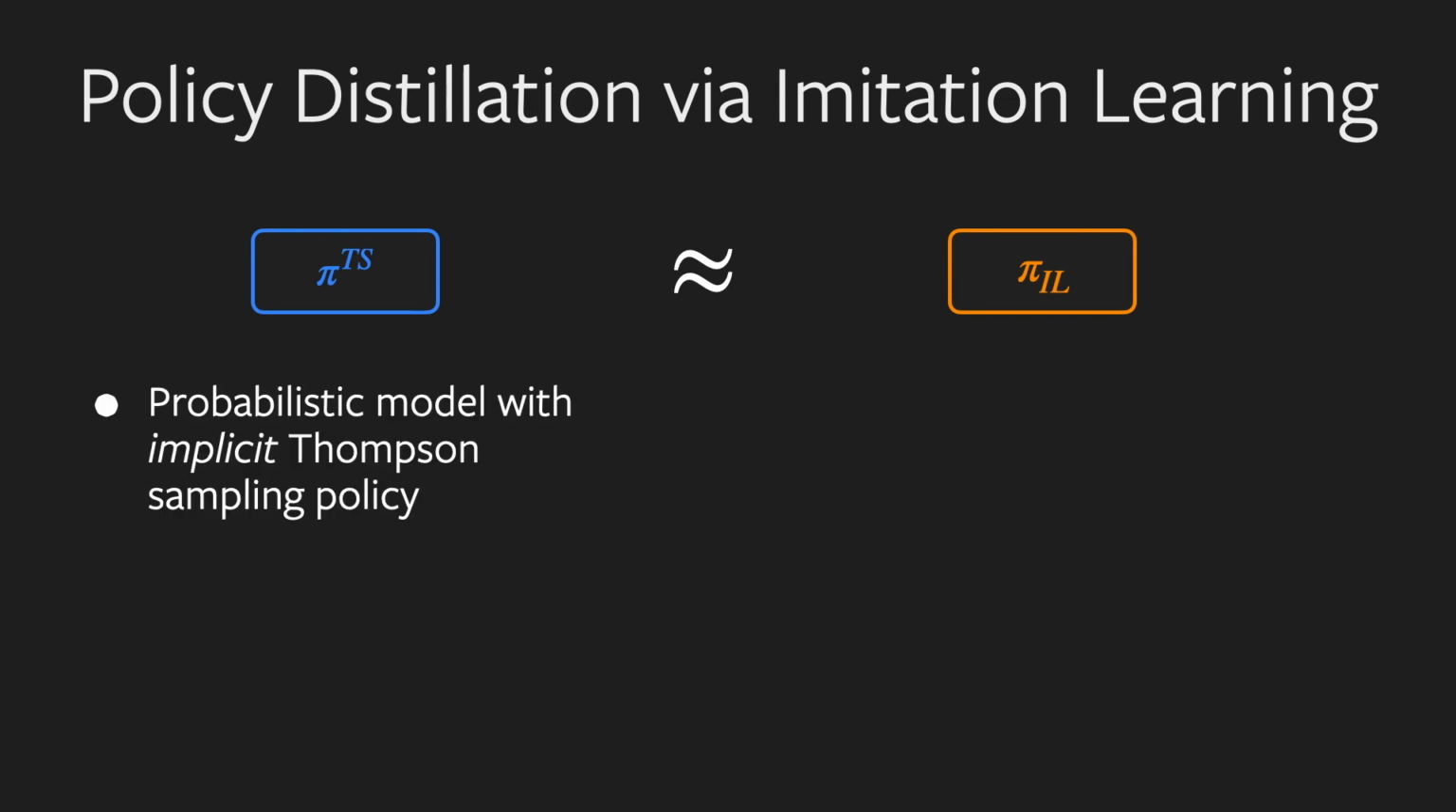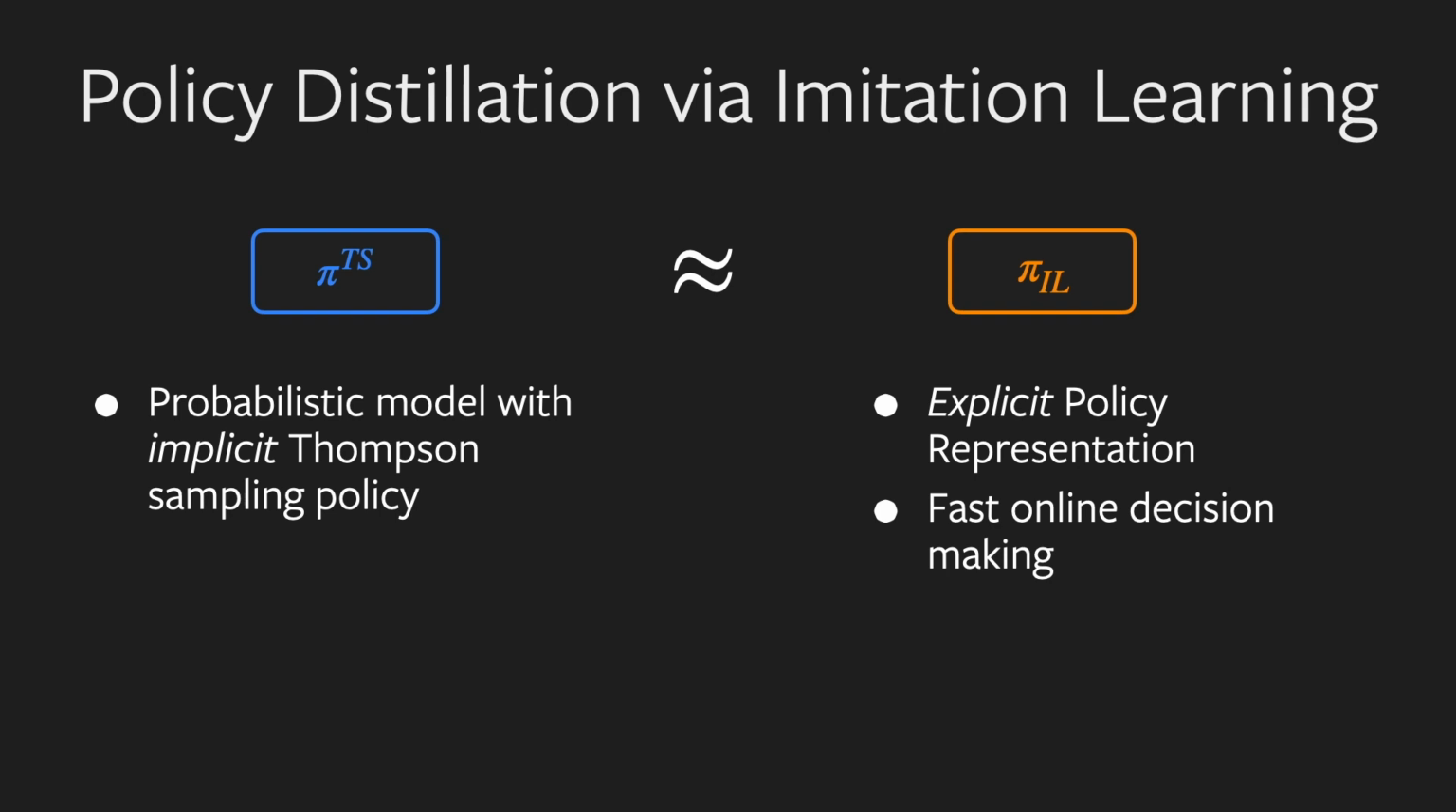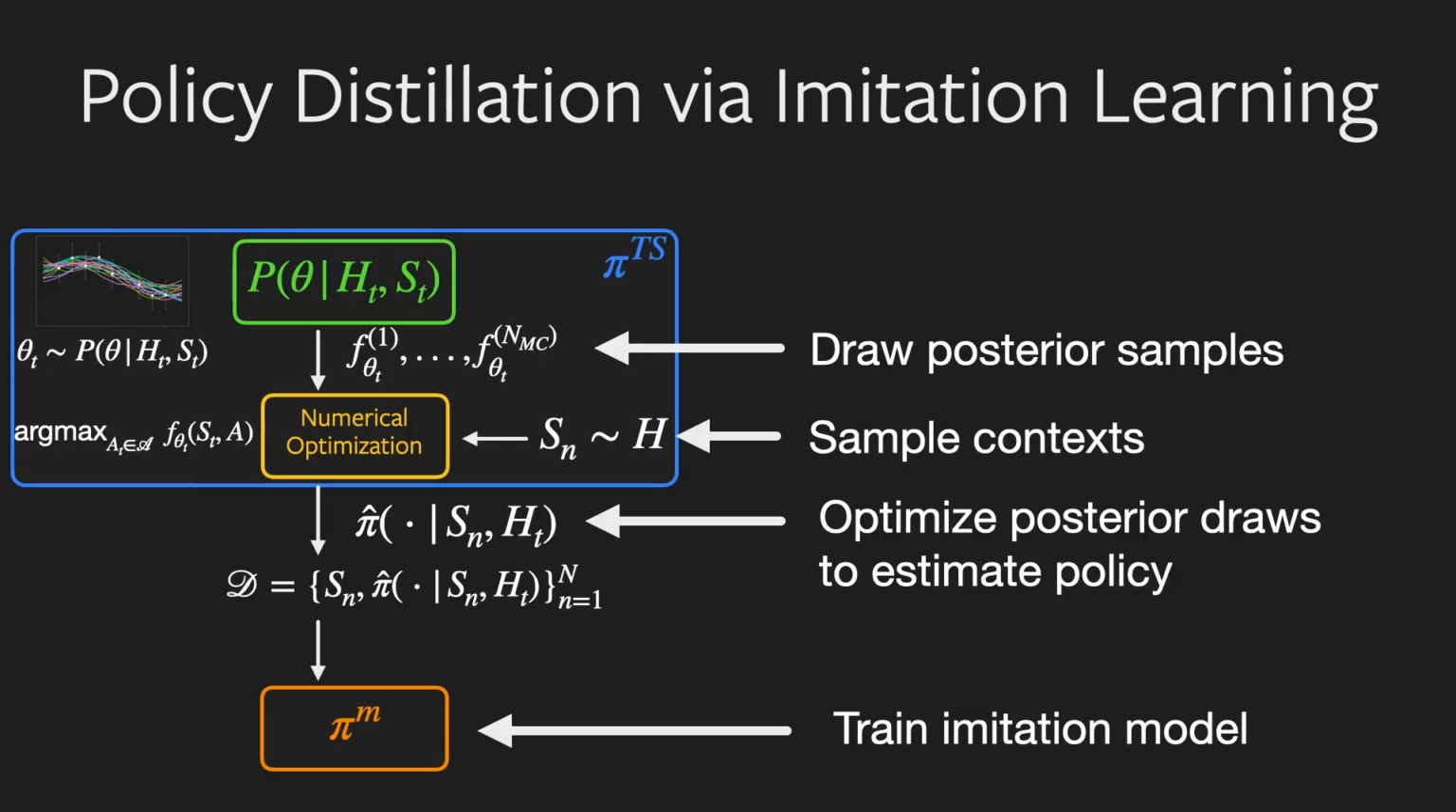To address these practical challenges, we propose to distill a Thompson sampling policy via imitation learning. Given a probabilistic model with an implicit Thompson sampling policy, we propose to learn an explicit policy representation. This explicit policy can be used for fast online decision-making while retaining a principled exploration strategy.